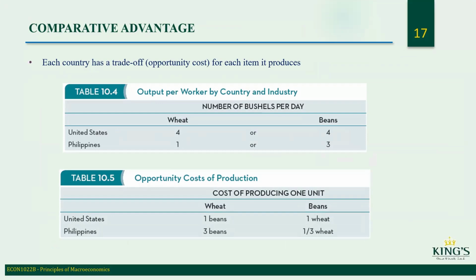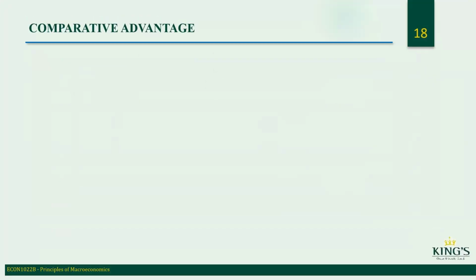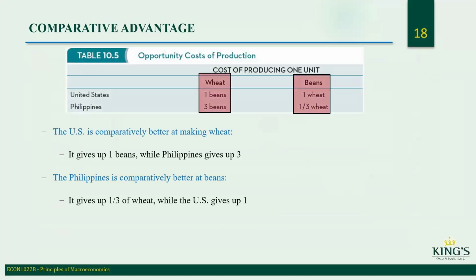And United States opportunity cost of bean production is 1 wheat. The Philippines opportunity cost of wheat production is 3 beans. Opportunity cost of beans is 1/3 wheat in Philippines. So the US is comparatively better at making wheat. It gives up 1 bean, while Philippines gives up 3 beans to make wheat. So it's best if the United States makes wheat in this situation, because they have to give up fewer beans.